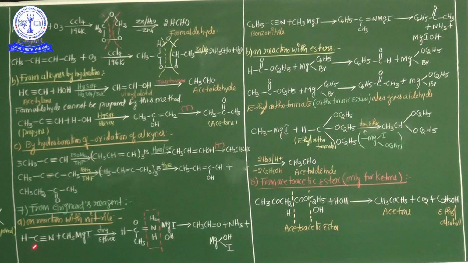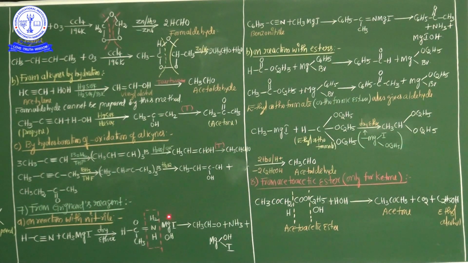See here, hydrogen cyanide treated with methyl magnesium iodide, this is nothing but Grignard reagent. In the presence of dry ether, an addition product is formed. This is the intermediate product. Now in this intermediate product, the NH3 group is eliminated. That's why I clearly mentioned one box.